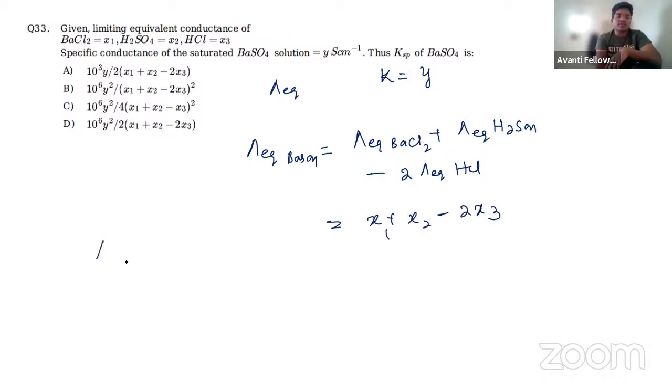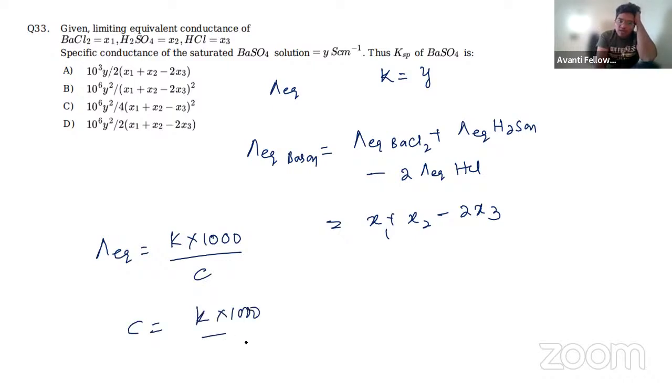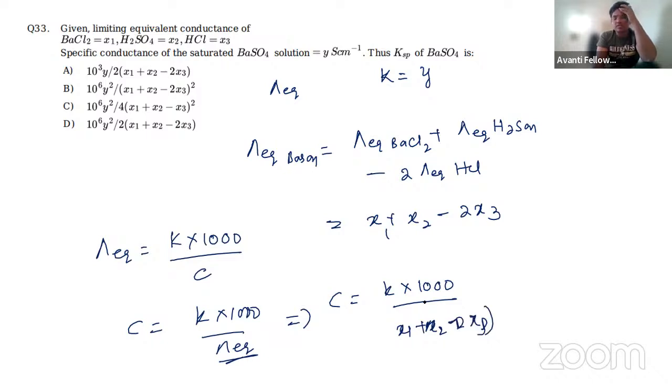And we know how to write limiting molar conductivity: K into 1000 divided by C. So now C is simply K into 1000 divided by the molar limiting conductivity. So C is equal to K into 1000 divided by lambda equivalent for BaSO4. That will become X1 plus X2 minus 2X3.